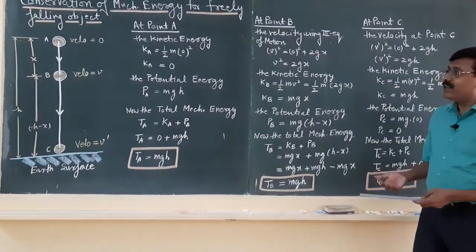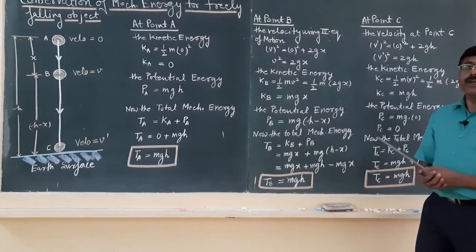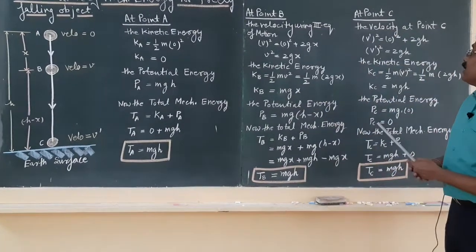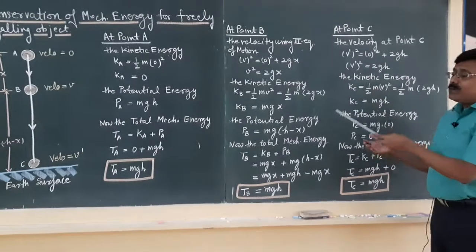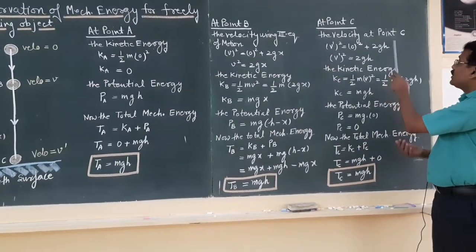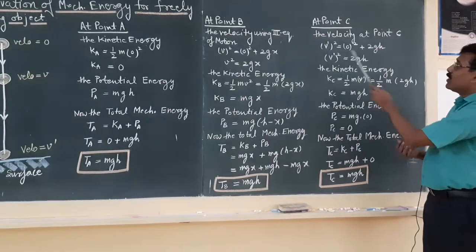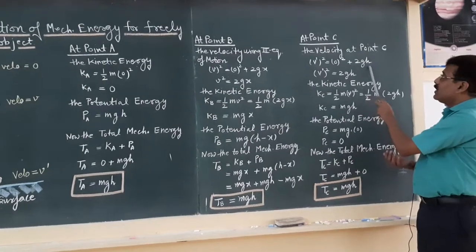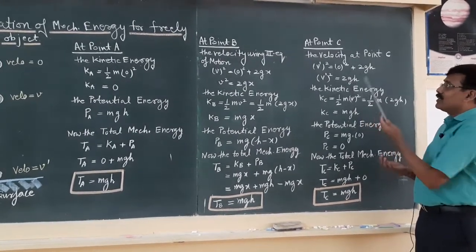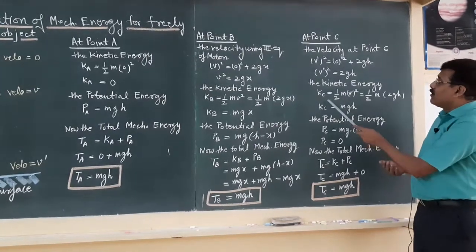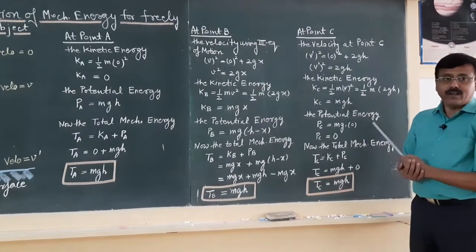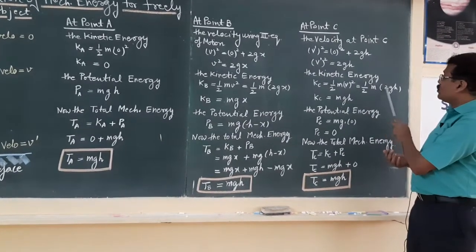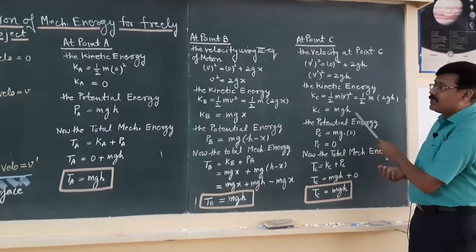It means some part is in the form of kinetic energy and the remaining part is in the form of potential energy, when the object is at point B. Similarly, if you come to point C, when the object is just near the earth's surface, the velocity at point C is given by the third equation of motion, that is v dash square equals u square, that is 0 square, plus 2gh. So, v dash square equals 2gh. So, the kinetic energy at this point will be half m v dash whole square, and when you put the value of v dash square, that is 2gh, the 2 cancels, and the kinetic energy will be mgh.